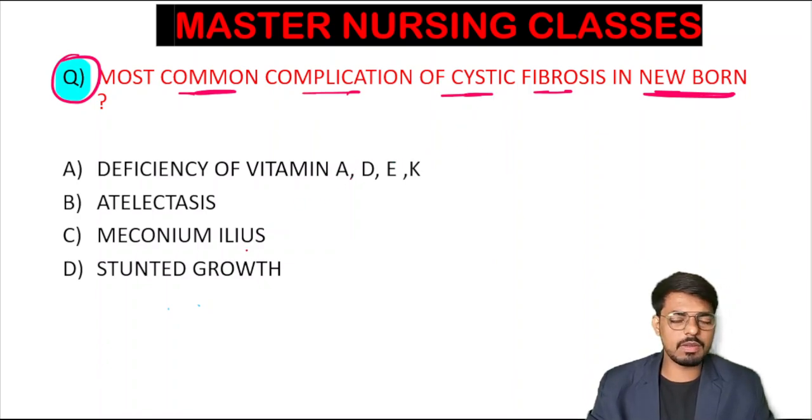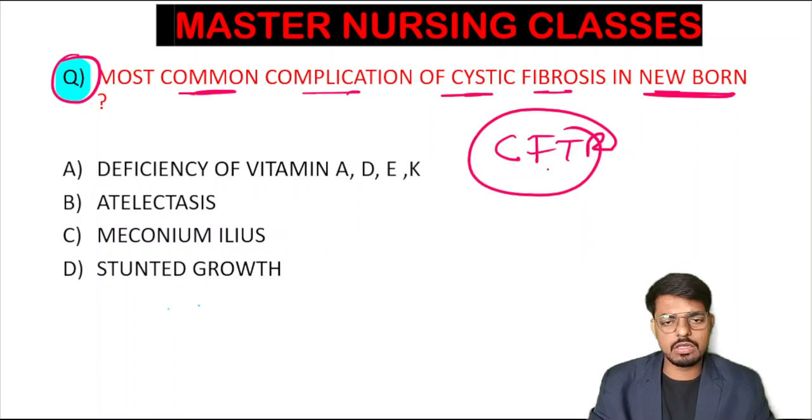So what happens in cystic fibrosis, students? As I told already, there is a mutation of the cystic fibrosis transmembrane regulator gene or protein. Because of that, there is no return of the sodium and chloride from the sweat gland to the blood or the interstitium of the body.